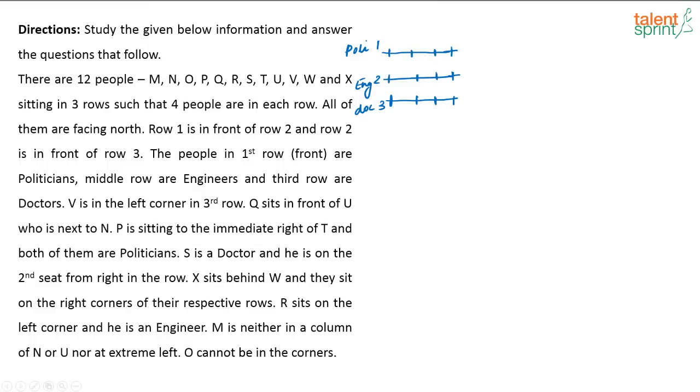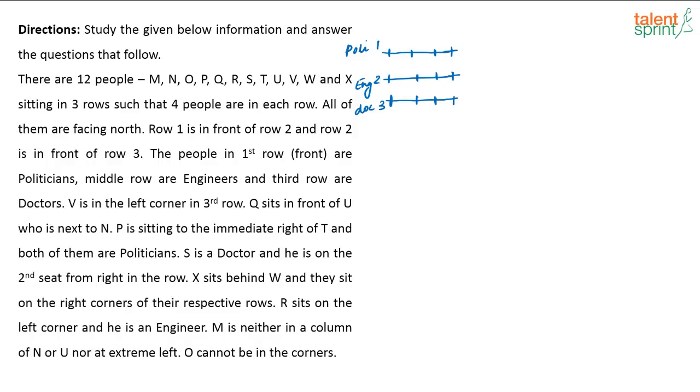So there are 4 people in each row, everybody is facing north, correct? That north means upwards, that is what is given here. Now what is given first? I am just starting. If you are still trying, you can continue trying. I am just starting slowly. Okay, if any of you are done, please do let me know.